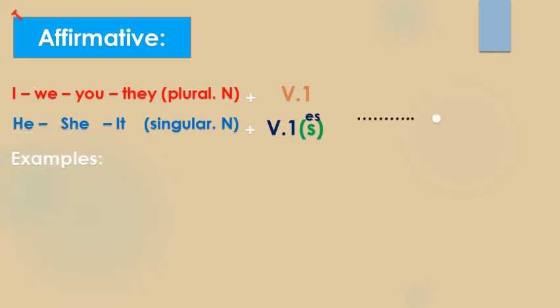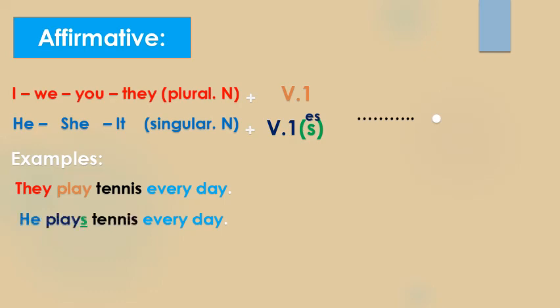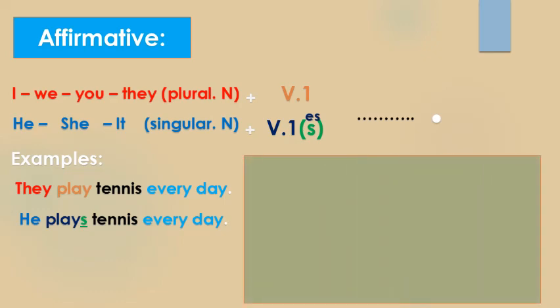So here we have examples. They play tennis every day. So here the subject is plural, so we add play without anything. And here we have he plays. So here we add s. Why? Because the subject is singular. Okay, so here we have an exception.